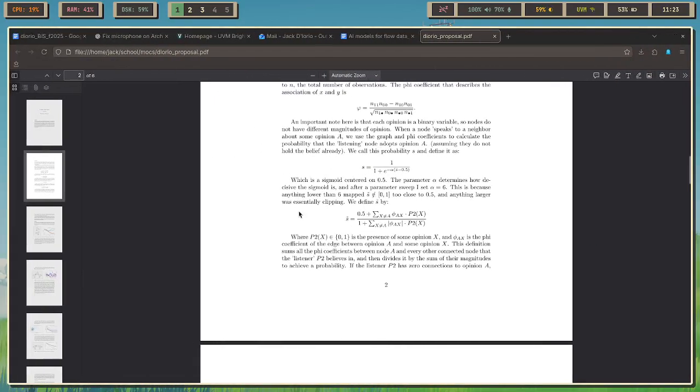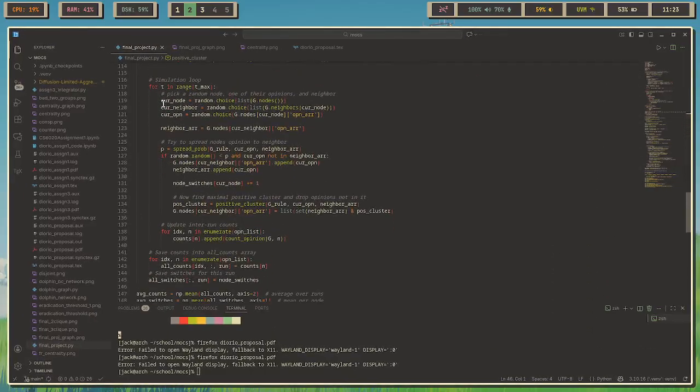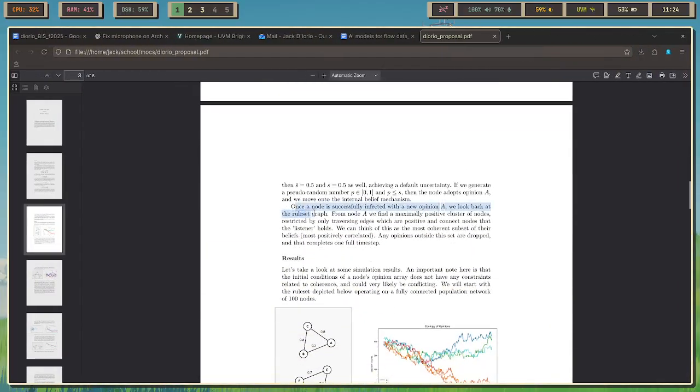At each time step, a random node is selected, and you can see that right here, and a random neighbor is selected, and they talk about a random opinion, an opinion that the speaker holds. Then we calculate the spread probability using the math, and if they do adopt the opinion, we look back at the rule set graph and find a maximally positive cluster of nodes.